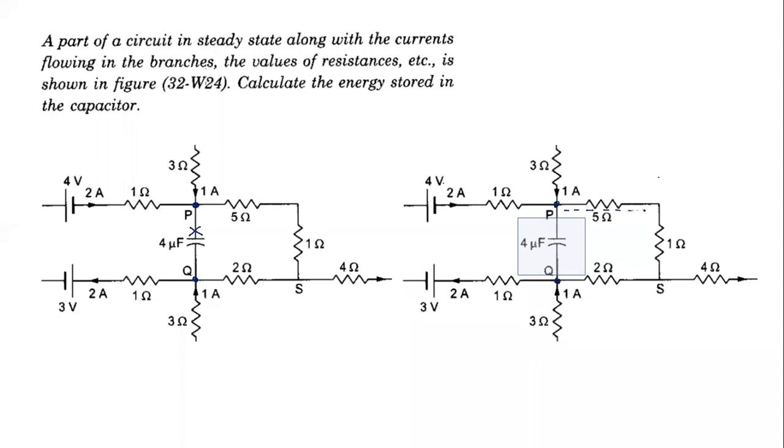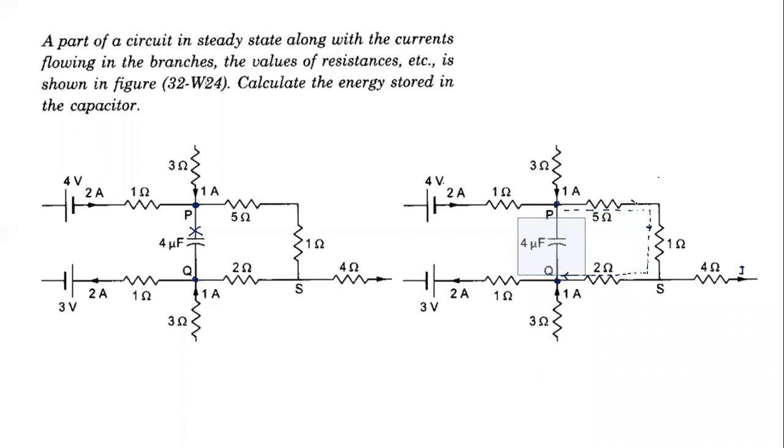If I have to find the potential difference along this path, I should know the current in all resistors. So I need to know the current only in this path. What is the current through 5 ohms, the same current will flow through the other. I need to know this current also. This current is not given. But do I need this current? Can I find the current in the rest? I need the current in all 3 resistors, then only can I find the potential difference. So let's see, can we find this current here?